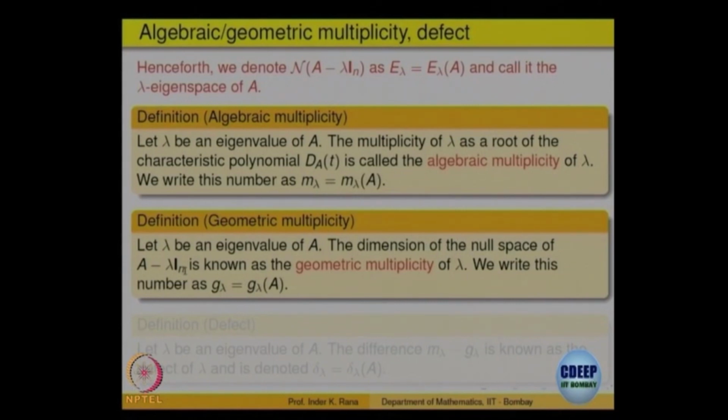Nullity gives the dimension. So that is called the geometric multiplicity, written as G lambda or G lambda of A. So G for geometric multiplicity, m lambda for algebraic multiplicity, right. So when do you think a matrix will be diagonalizable?